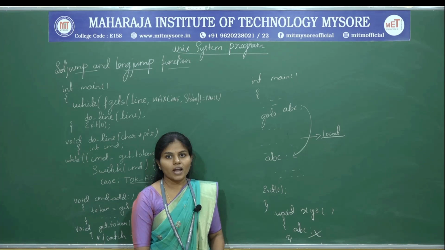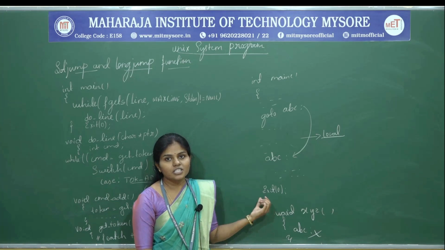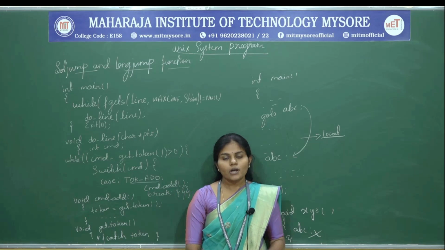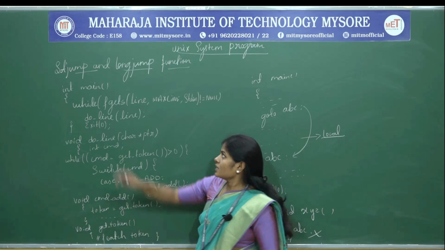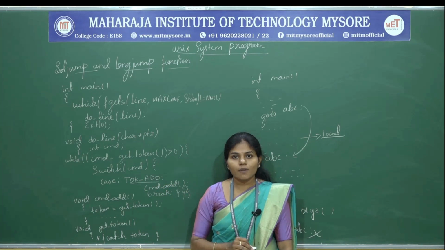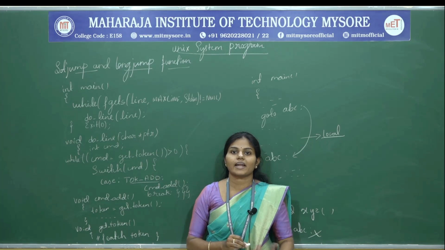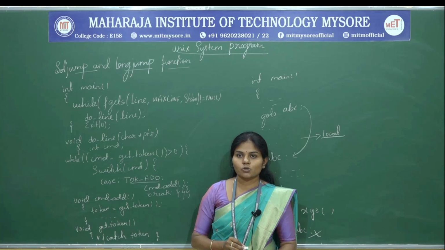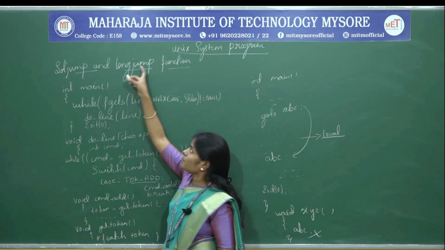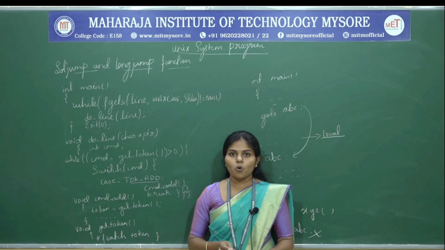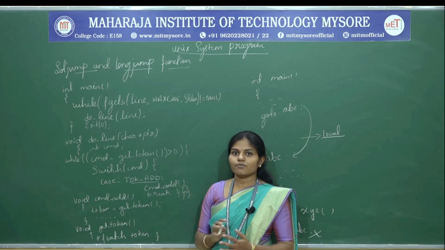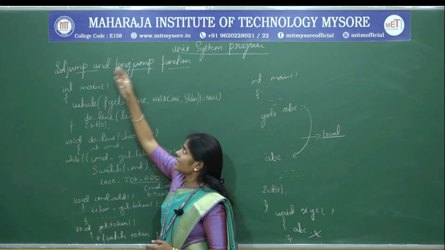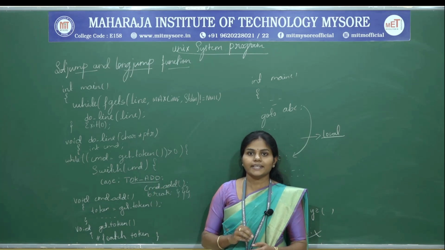So in the C programming language, to overcome this problem, the Unix operating system supports two important functions, that is the setjmp and the longjmp functions, which will be used for error handling. So to jump outside the function also, we are going to make use of setjmp and longjmp instead of the goto statement. So let us illustrate with a program, then we are going to understand what setjmp and longjmp are in detail.